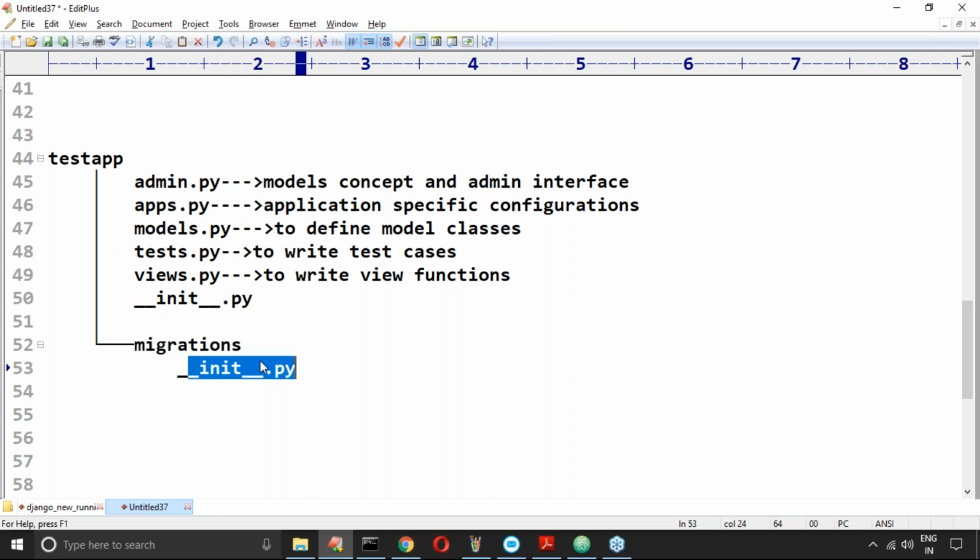Inside this folder, database specific information will be there. Don't worry, whenever the time comes, you will automatically get the clarity.